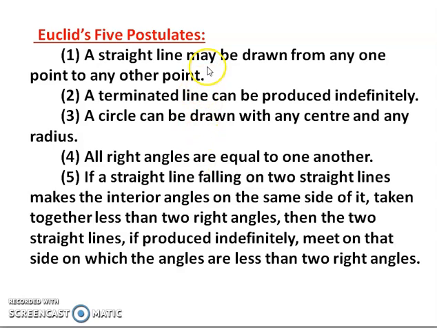Now these four postulates are pretty clear. They do not require too much explanation. All right angles we know are 90 degrees, so they are all equal to one another. Then with a particular center you can draw many circles with different radius. A terminated line can be produced indefinitely. Line by definition only means that it can be produced indefinitely. And a straight line can be drawn from any one point to any other point. If you have been given 2 points A and B, you can draw a straight line between them.